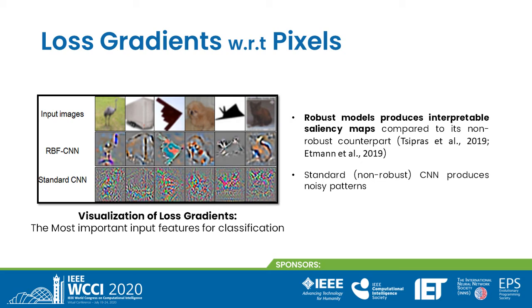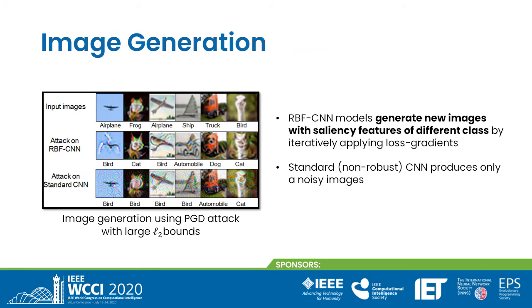We have also demonstrated that our RBF-CNN models produce interpretable loss gradients with respect to the input pixels. These loss gradients represent the most important pixels of the image for the classifier. Previous studies have shown that such behavior cannot be observed for standard non-robust models. It can only be observed for robust models. Further, as we iteratively add these loss gradients with small steps to the original images, we observed that our RBF-CNN model generates new images with saliency features of different classes.